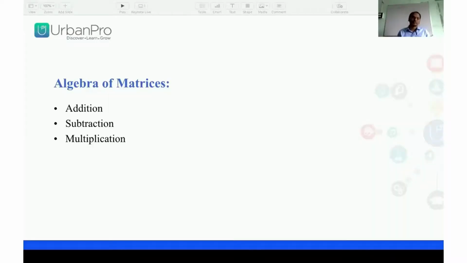Now algebra of matrices. What is algebra of matrices? Algebra means addition, subtraction, multiplication. It's called algebra of matrices.